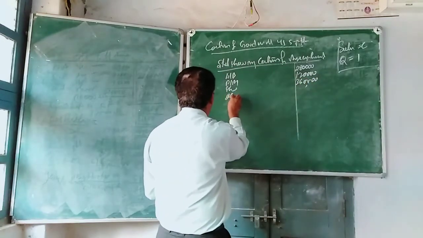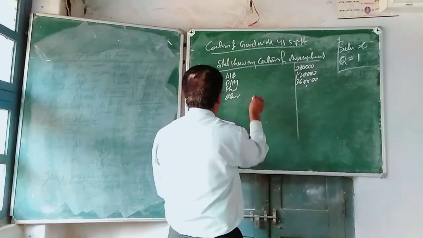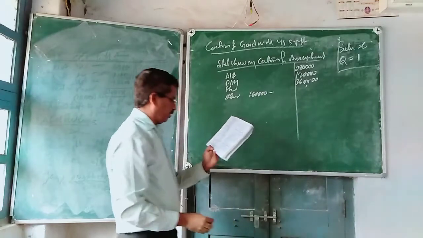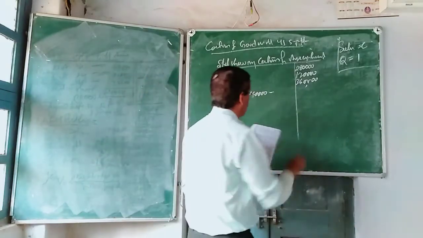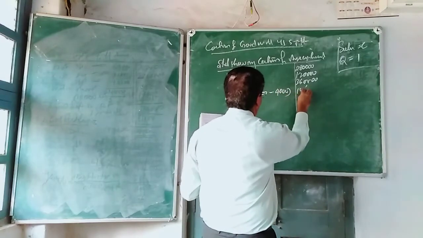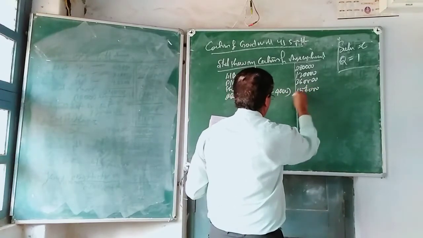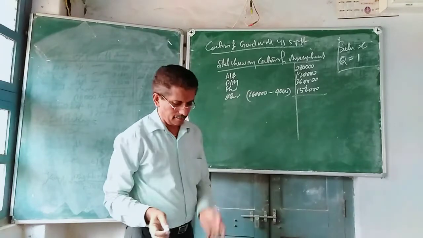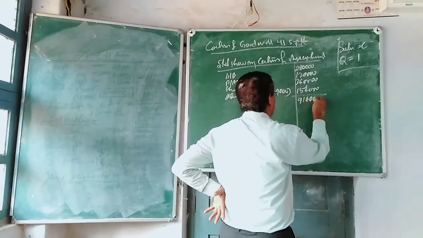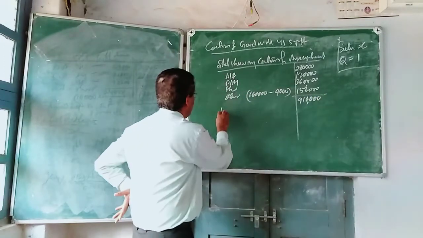Debtors is given 1 lakh 60, but out of that an adjustment is given, irrecoverable, that is bad debts 4,000. If you minus that, 1 lakh 56,000. Add it all up, how much do you get? 9 lakh 16,000.